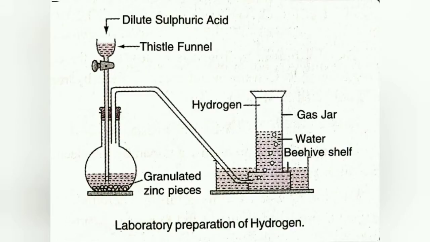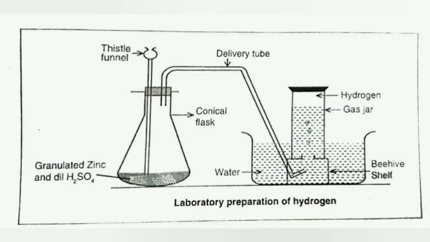This reaction can also be carried out by using a flat-bottomed flask in place of the Wolff's bottle, and the mouth of the flat-bottomed flask is closed by an airtight cork having two holes. Through one hole, a thistle funnel having a long stem is passed and through the other a delivery tube is passed. In place of a flat-bottomed flask, we can also use a conical flask for preparing hydrogen in the laboratory.